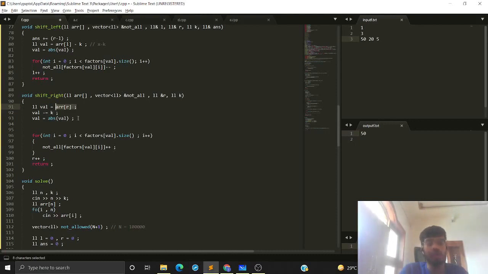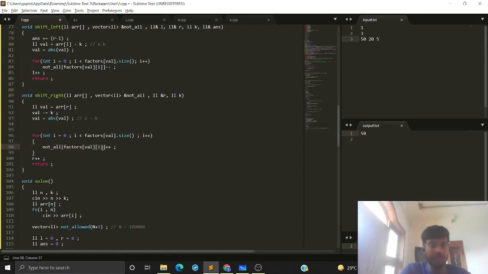We need to iterate over all the factors of x minus k. In this case, this x is the new element that I'm adding. So I should iterate over all the factors of this value and I should add them in my not allowed vector, so that in future, I cannot allow these numbers to come up as y.